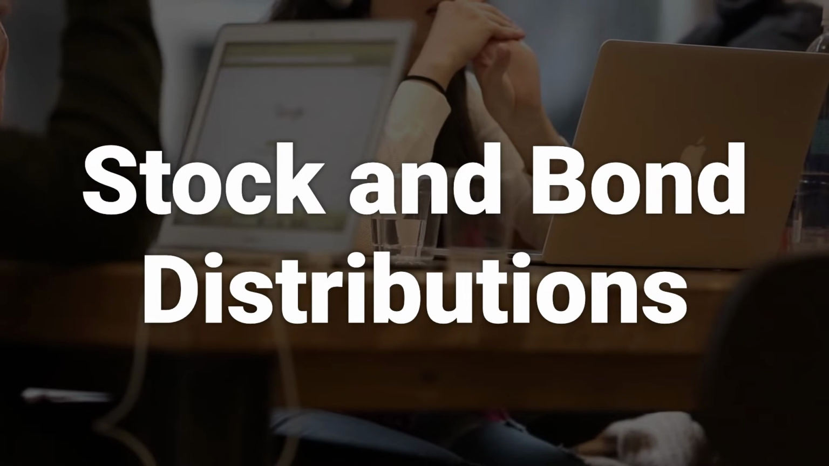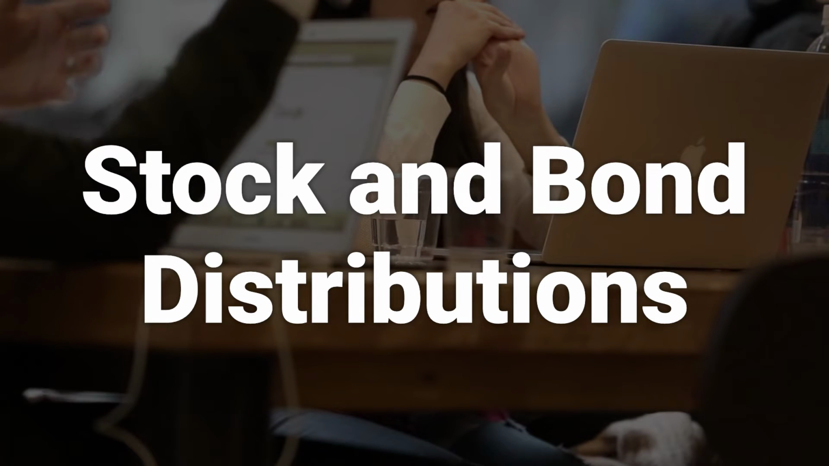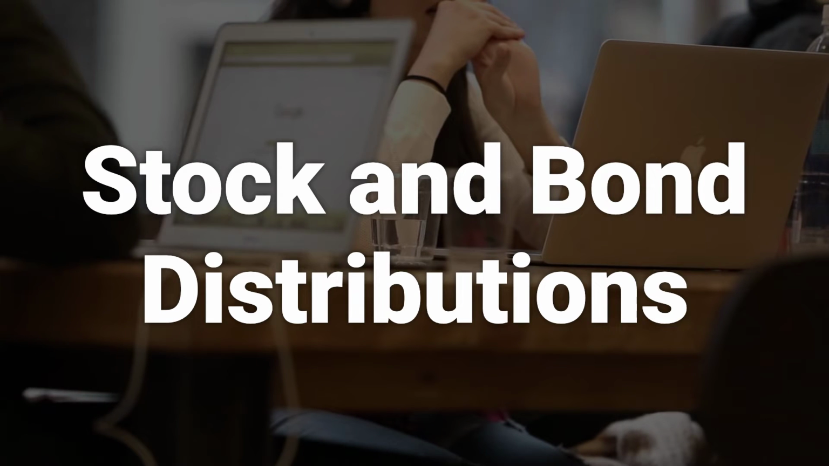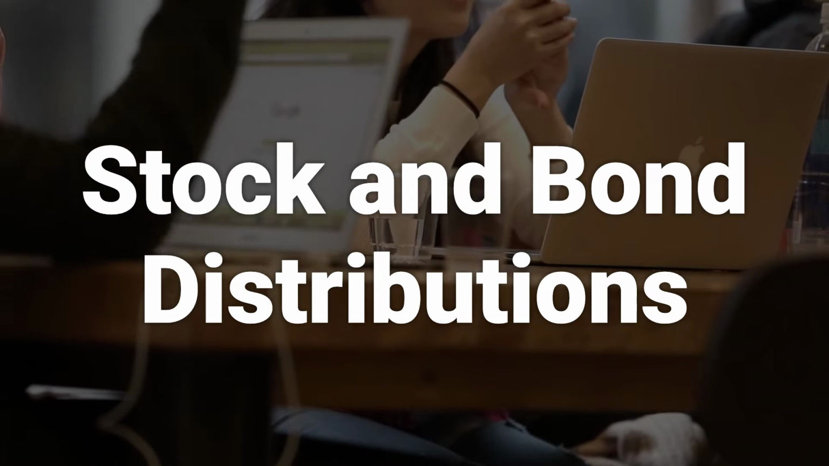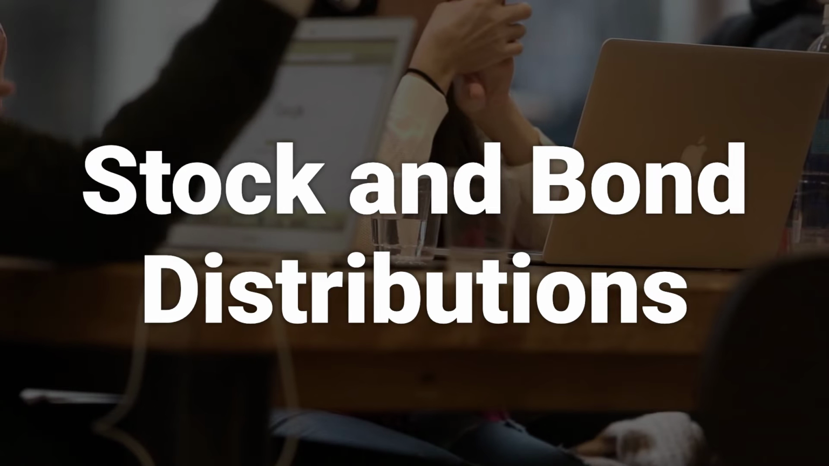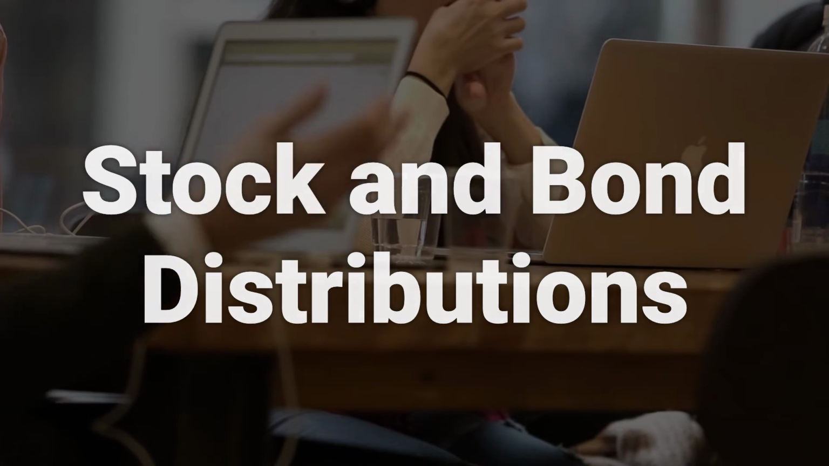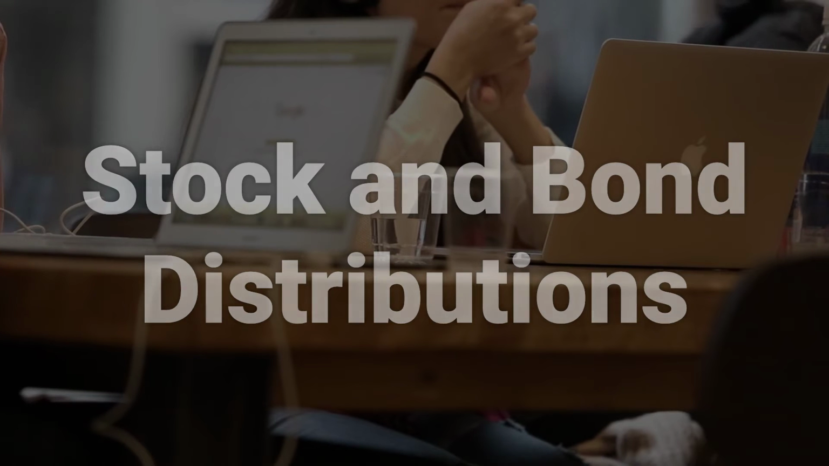Distributions for stocks or bonds are payments of interest, principal, or dividend by the issuer of the security to investors. For example, when a corporation earns a profit, it may pay a portion of the profit to shareholders in the form of a dividend, or offer a dividend reinvestment plan where investors can use the amount to buy additional shares of the stock or fund.